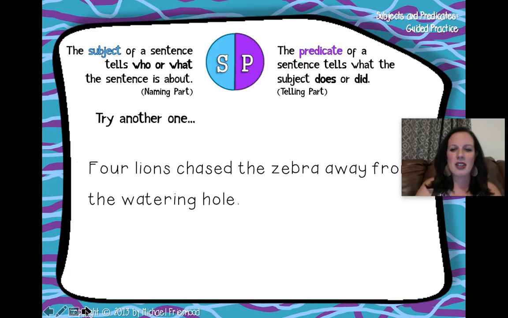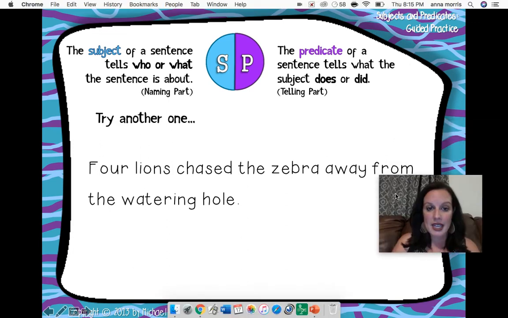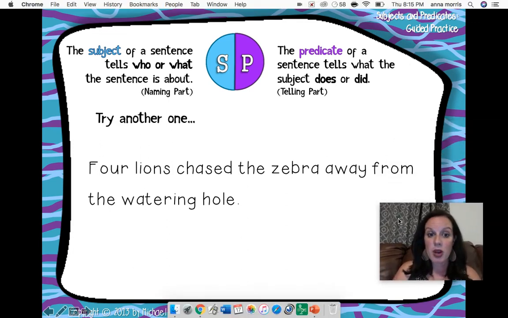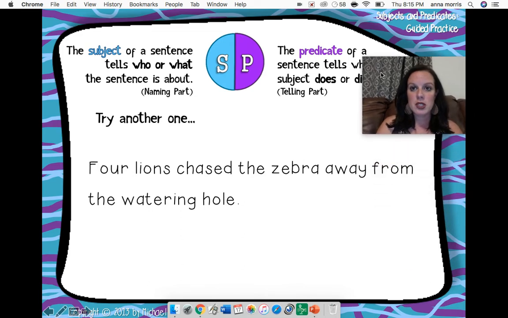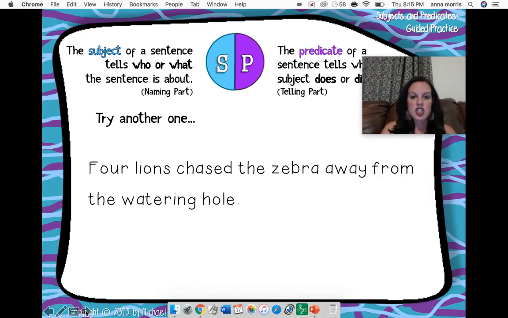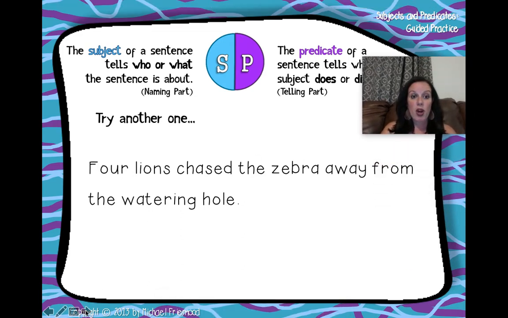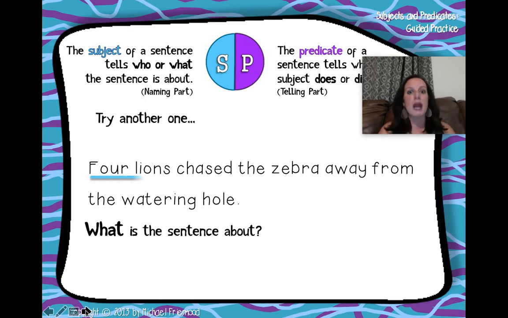Let's try another one. Four lions chased the zebra away from the watering hole. Ooh. Four lions chased the zebra away from the watering hole. What is this sentence about? You're right. It is about four lions. And what are those lions doing?